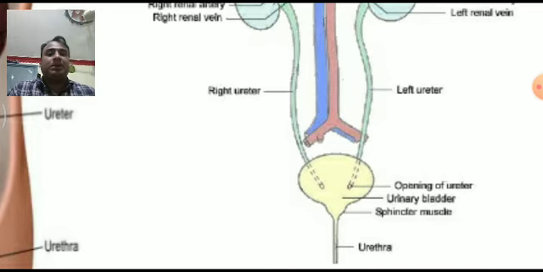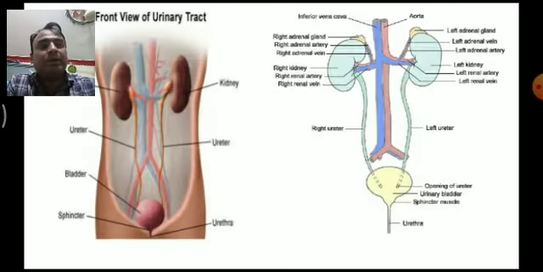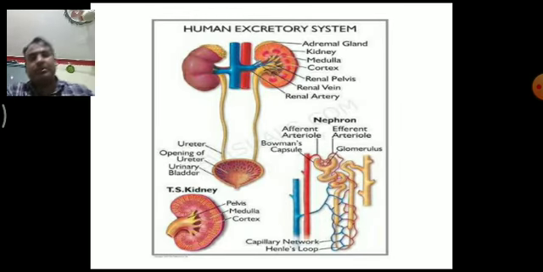This urinary bladder is under the control of reflex action, and it is directly regulated by the neurons. Neurons can control the working of the urinary bladder. Sphincter muscles are the muscles which prevent the flow of urine from the urinary bladder to the urethra, and these sphincter muscles are under the control of the nervous system or reflex action. When the bladder opens, the urine enters the urethra, and from the urethra urine is passed out from the body. This is all about the excretory system in human beings, and it is very important from the board point of view.